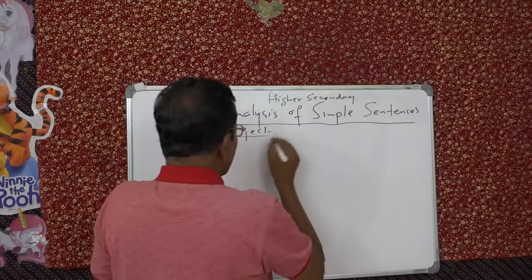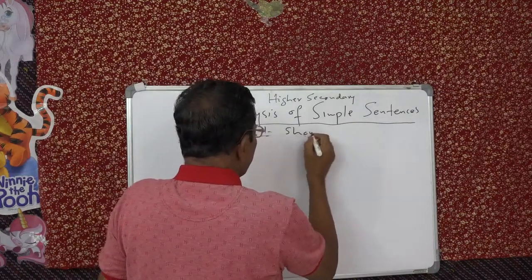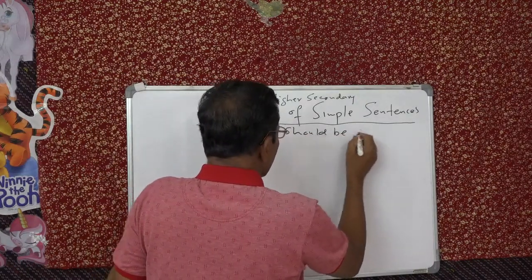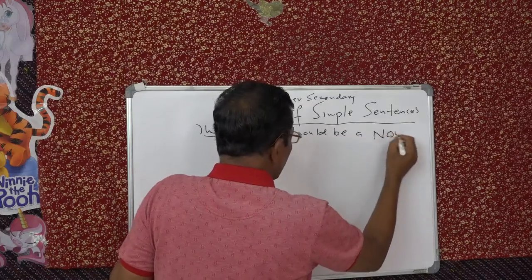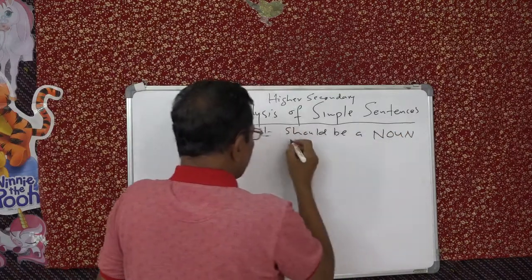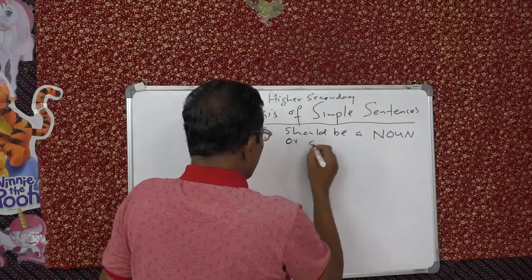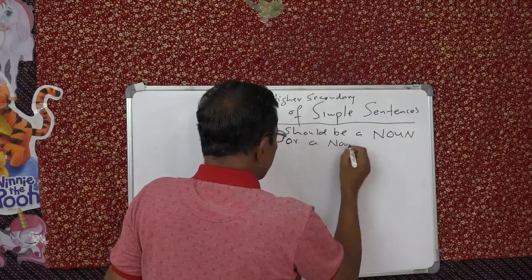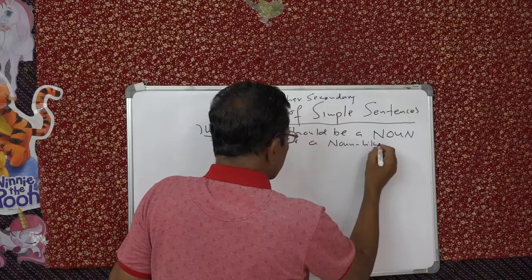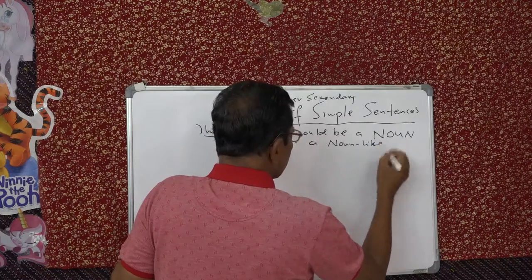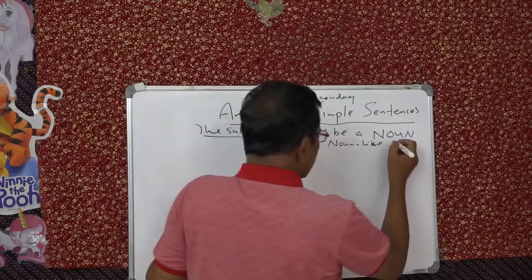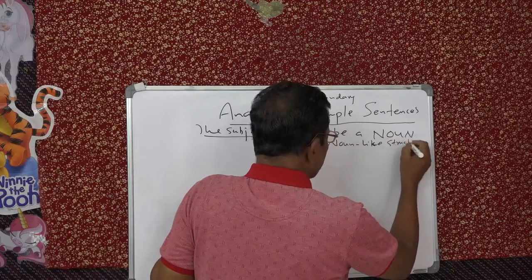That is, subject should be a noun, or a noun-like word or structure, we say. For example, it can be a phrase.